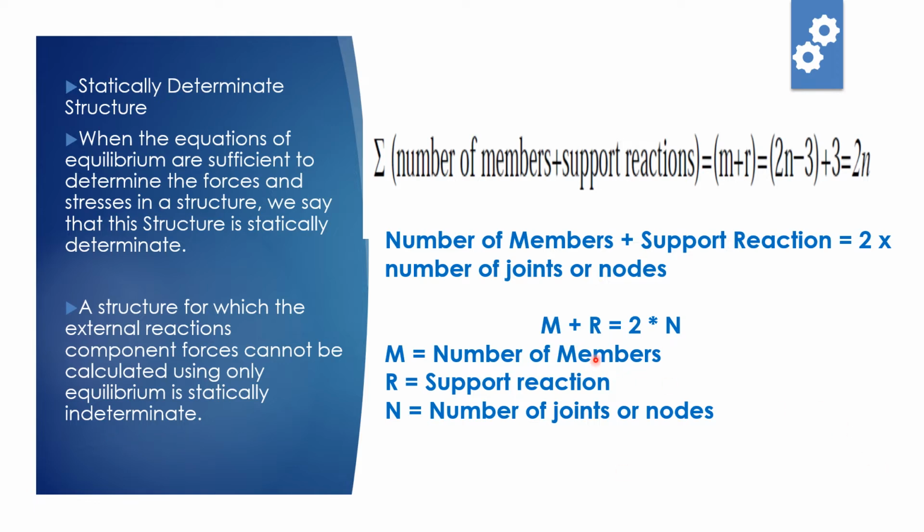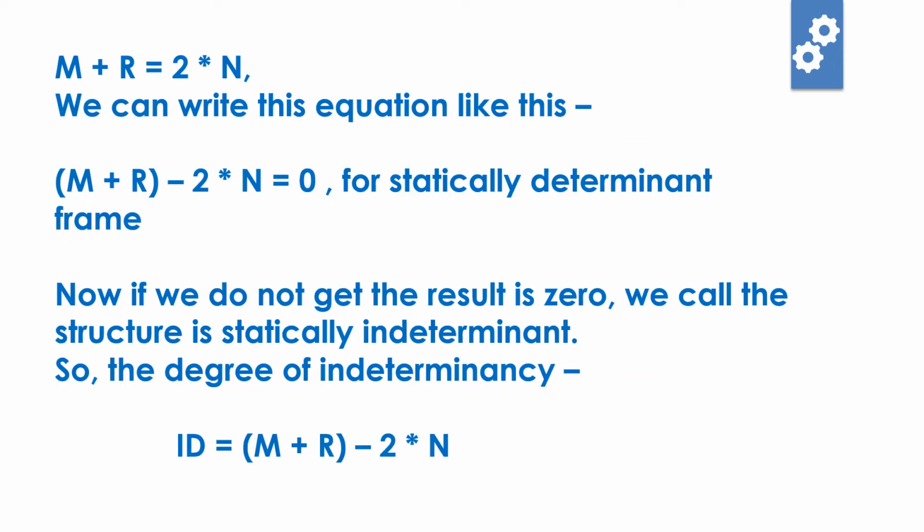So what is the formula? M plus R equal to 2 multiplied by N, or also you can say M plus R minus 2 multiplied by N equal to 0. For simplicity, let's consider M plus R equal to 2N, where M is the number of members, R the support reactions, and N the number of joints or nodes. So the number of members plus the number of reactions shall be equal to 2 times the number of joints or nodes. Then we can call the frame statically determinate. I hope this is clear. So let's proceed to the next slide.